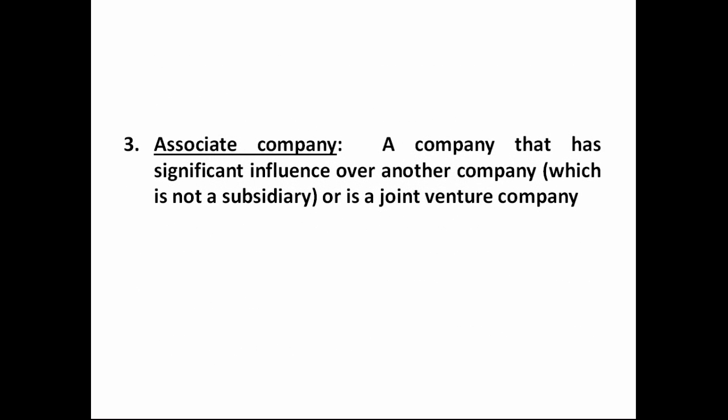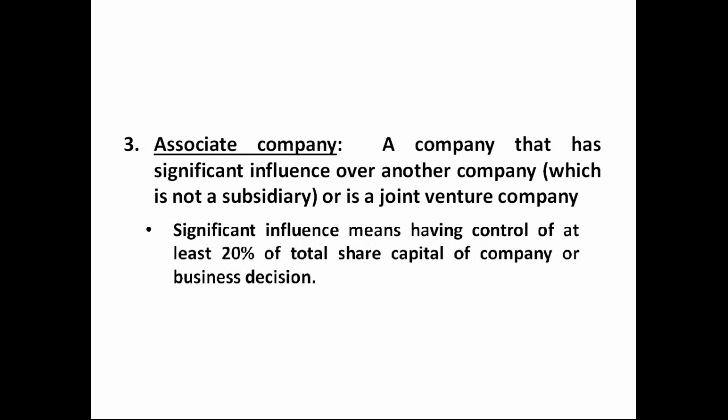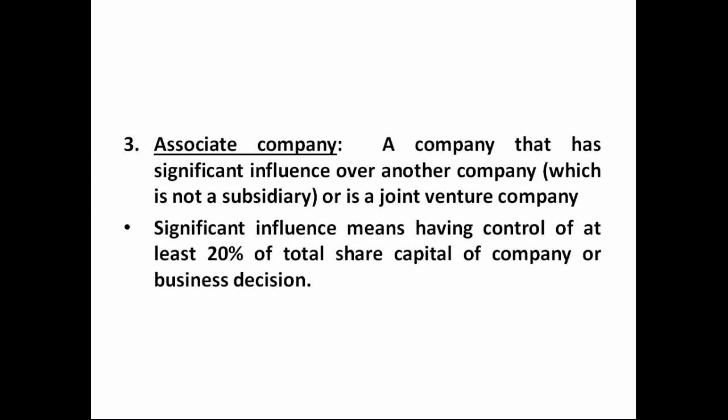And another one which we have to see is an associate company. A company that has a significant influence over another company, which is not a subsidiary company or a joint venture company, is known as an associate company. This significant influence means having control of at least 20% of the share capital or business decisions. So in a holding company, we saw that there should be a minimum of 50%. Here it's a mere 20%. So if a company has 20%, then we call it an associate company.